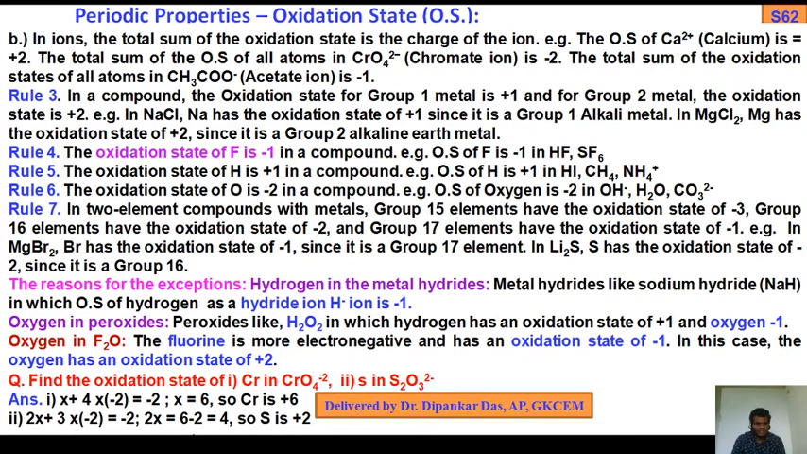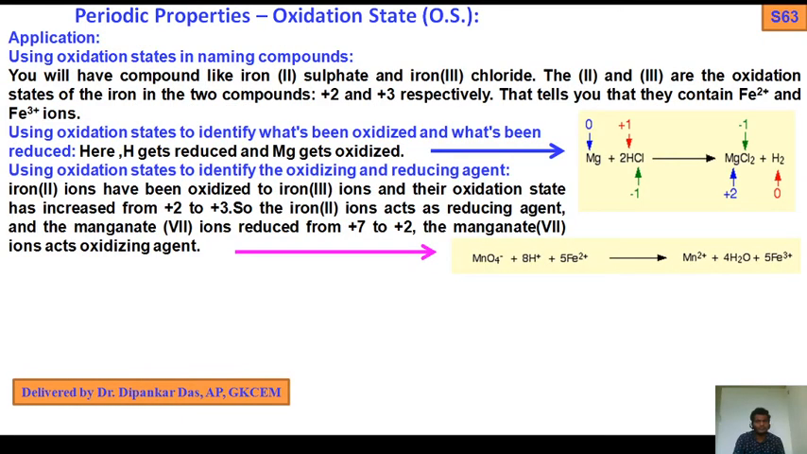Similarly, in the case of thiosulfate, there are 2 sulfur atoms, that's why it is 2X plus 3 into -2, equals -2, so X equals +2. Okay. So next, the applications.